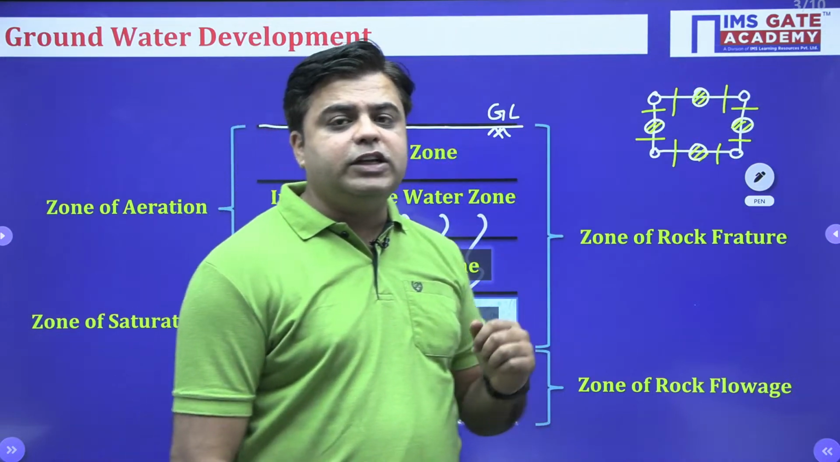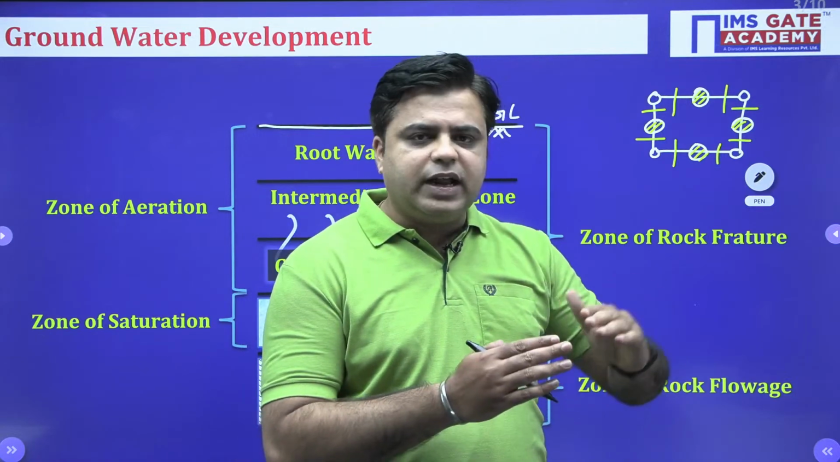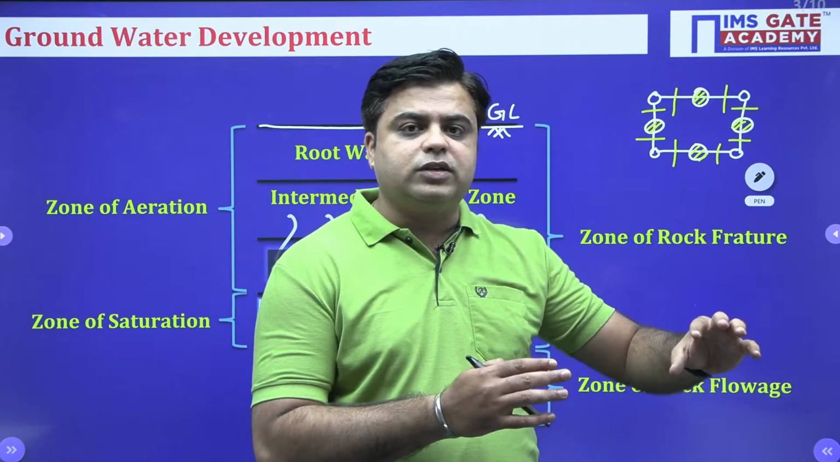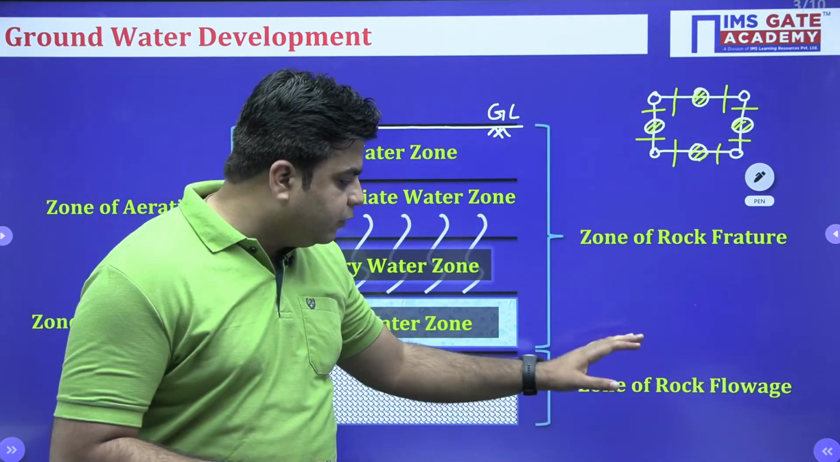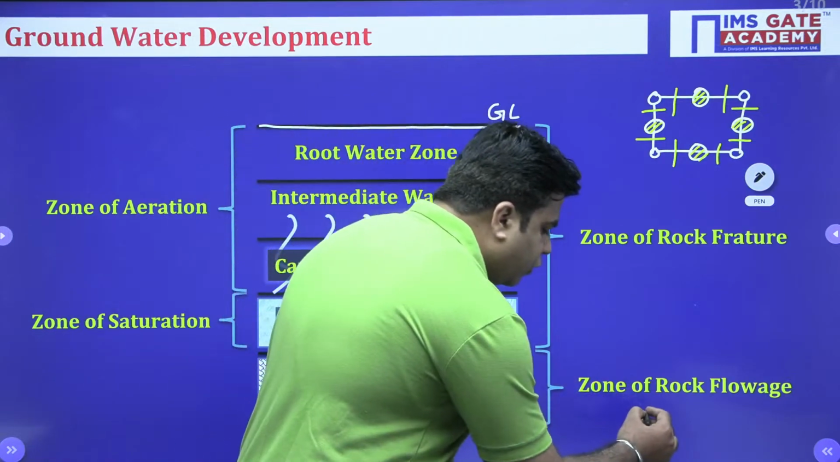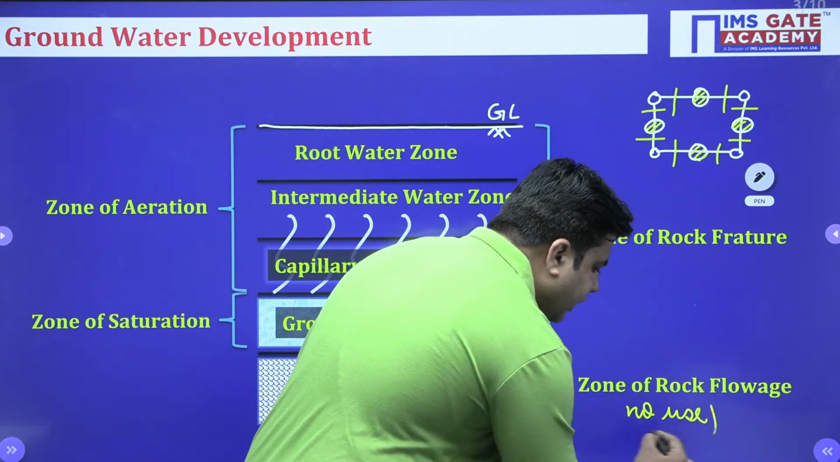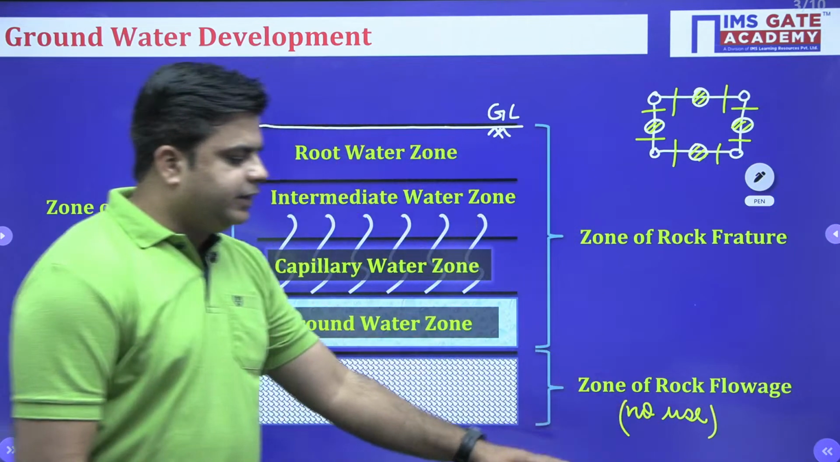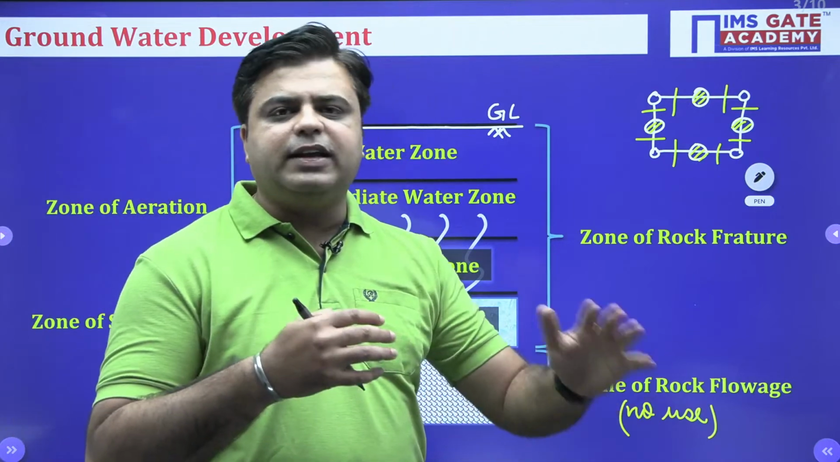And breaking of these bonds requires huge amount of energy, which is directly involved in the cost which is required to extract this water. So basically, with respect to the extraction of underground water, this zone of rock flowage is of no use. The depth of this zone of rock flowage may extend up to several kilometers.